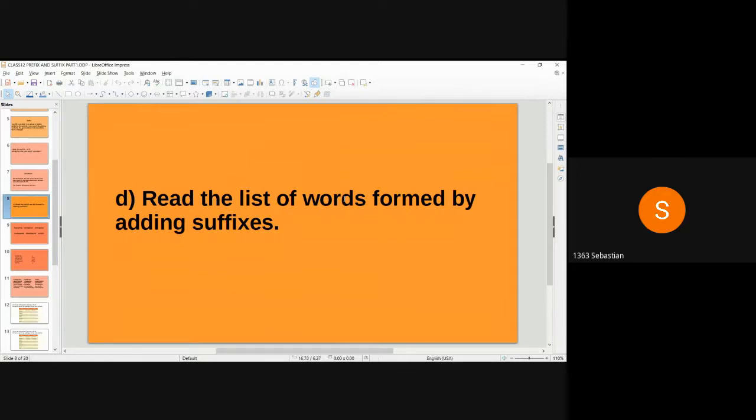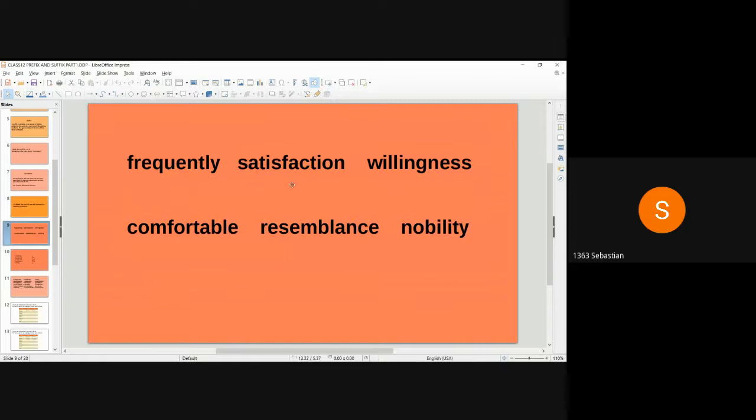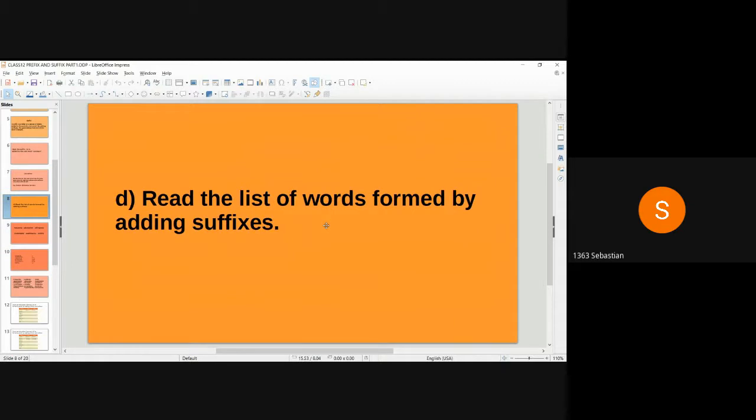Read the list of words formed by adding suffixes. Page 7, Exercise D. Read the list of words formed by adding suffixes. 6 words are given. Frequently, satisfaction, willingness, comfortable, resemblance, nobility. So the instruction is read the list of words formed by adding suffixes.